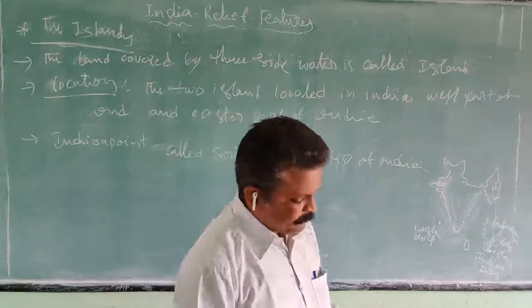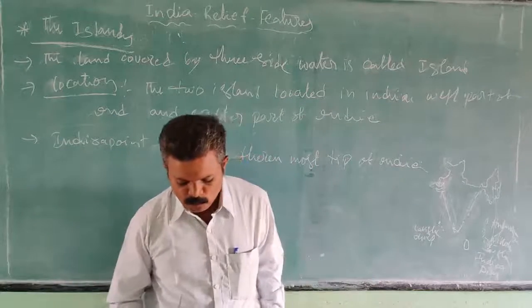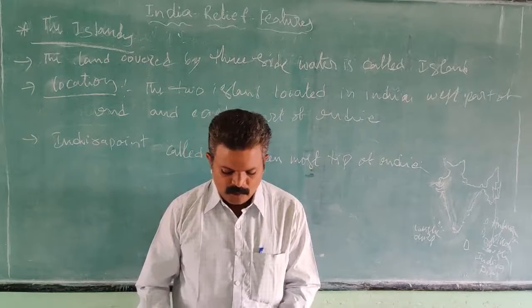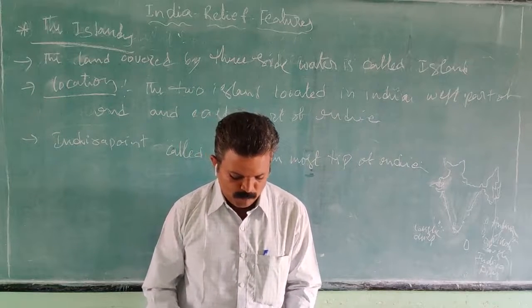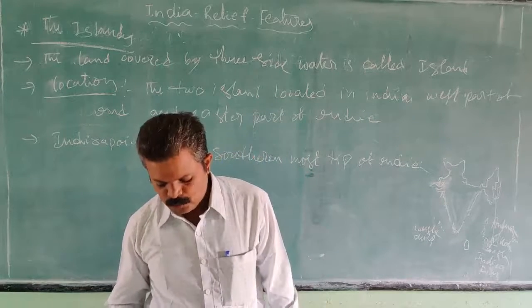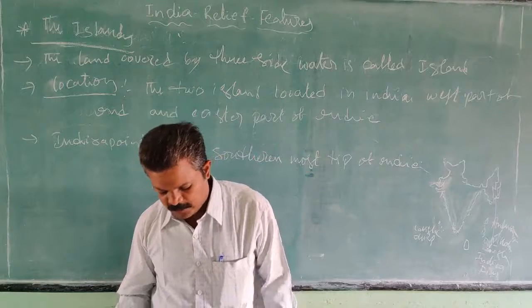So here on the Andaman and Nicobar Island side, in 2004 the tsunami completely submerged the place. That's why it is called Indira Point.